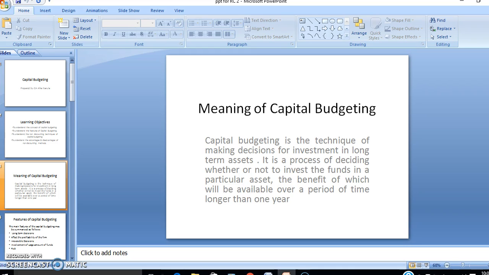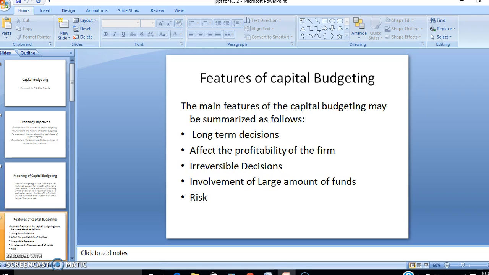Thus, we can say that a capital budgeting decision may be defined as a firm's decision to invest its funds in the long-term asset in anticipation of an expected flow of benefits over the lifetime of the asset. These benefits may be either in the form of increased sales or reduced cost. Capital budgeting decisions generally include decisions regarding expansion, acquisition, modernization, and replacement of the long-term assets.